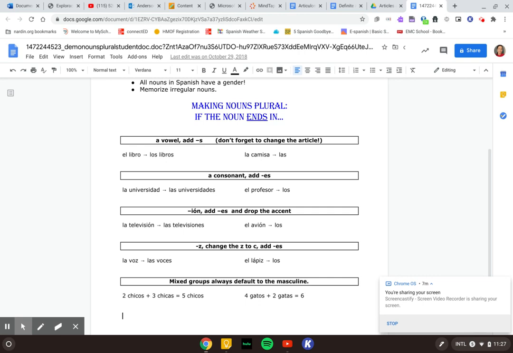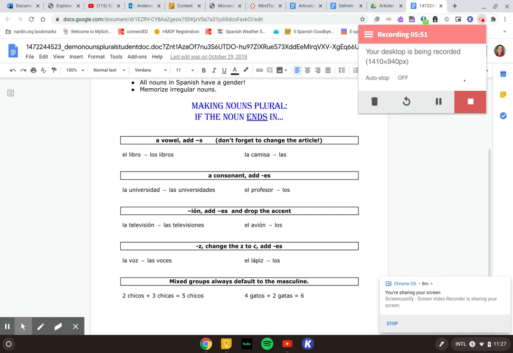Cuatro gatos and dos gatas. So we have 2 female cats and cuatro gatos. And for male cats, that's going to be seis gatos altogether. It's going to be all masculine.